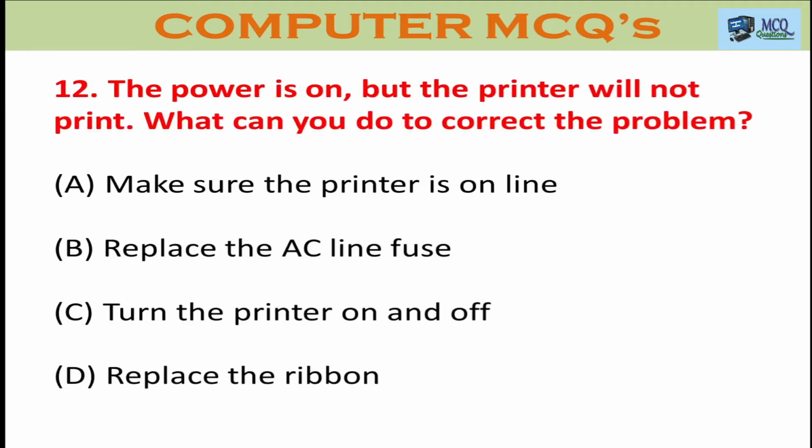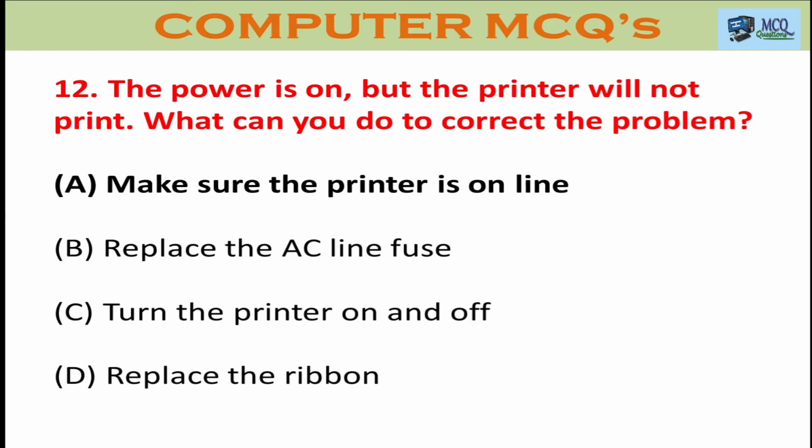Question number 12. The power is on but the printer will not print. What can you do to correct the problem? Option A, make sure the printer is online. Option B, replace the AC line fuse. Option C, turn the printer on and off. Option D, replace the ribbon. The right answer is to make sure the printer is online.